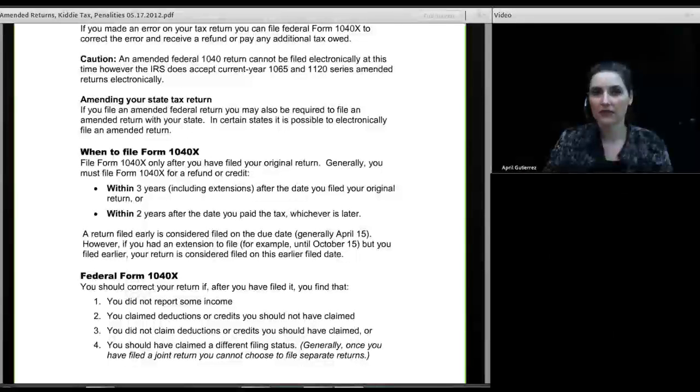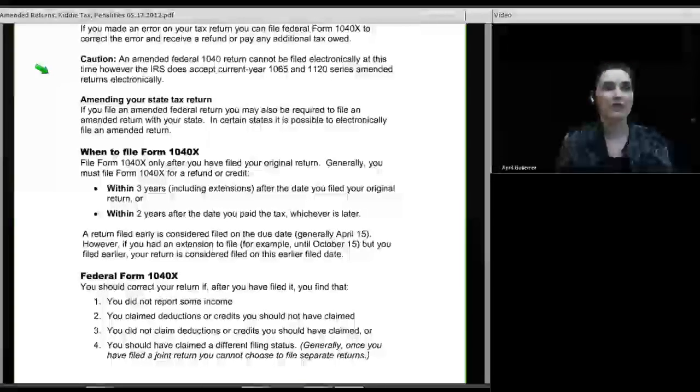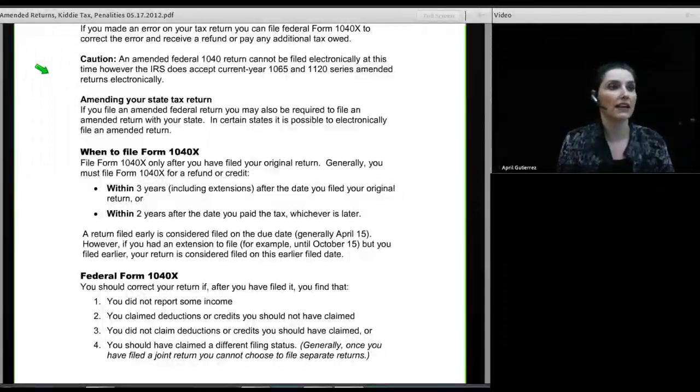And at the federal level, it could be that you've received the CP 2000 letter, but you don't agree with it, at least in part. And so you're going to file an amended return to accept some or none of their changes, but maybe you want to tell them other things. Or another reason for filing an amended return is you just discover, hey, I got an extra W-2 in the mail after I filed. Or I was having a conversation with my tax preparer, and during that conversation, my preparer told me I can claim my sister as a dependent, and I didn't know that, and I didn't claim her last year. Maybe we could go back and amend last year and get that. So we're going to do that.